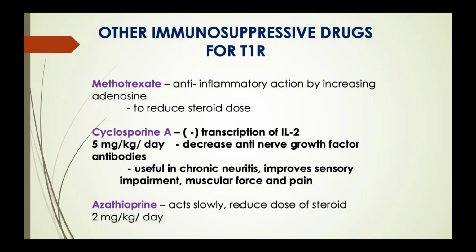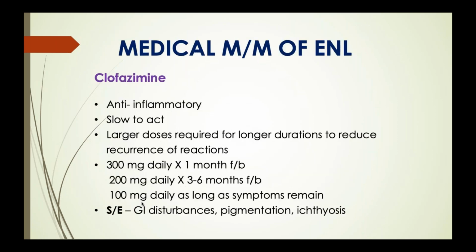This is useful mainly in case of chronic neuritis, and improves sensory impairment, muscular force, and pain. Azathioprine is also given. We usually give azathioprine to reduce the dose of the steroids.